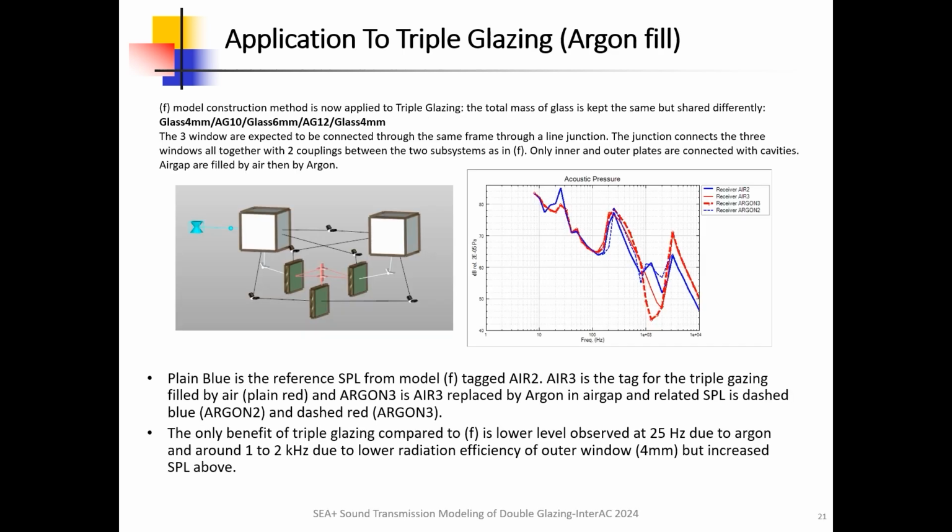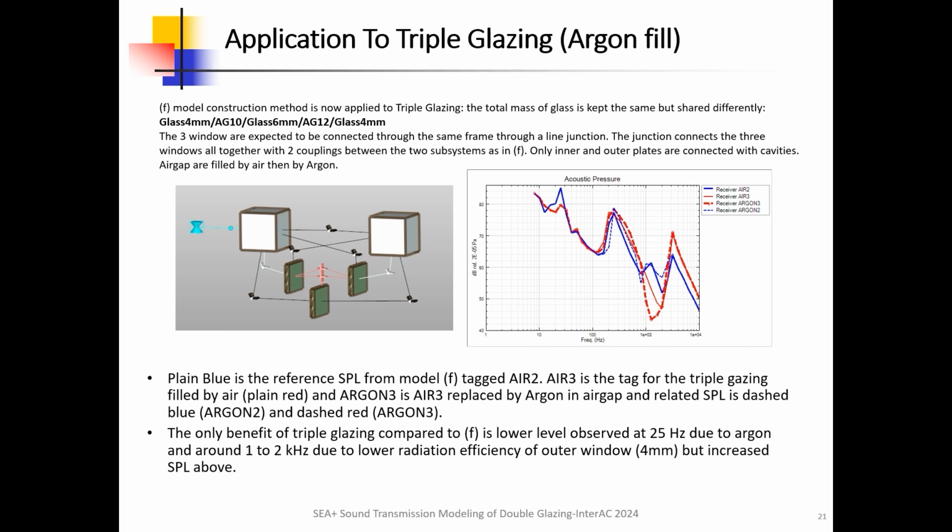Application to triple glazing, argon fill. Plain blue is the reference SPL from the model tagged Air 2. Air 3 is the tag for the triple glazing filled by air, plain red, and Argon 3 is Air 3 replaced by argon in the air gap and related SPL is dashed blue, Argon 2, and dashed red, Argon 3. The only benefit of triple glazing compared to double is lower level observed at 25 Hz due to argon and